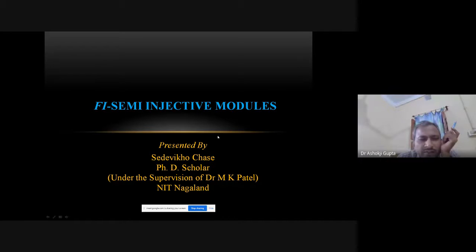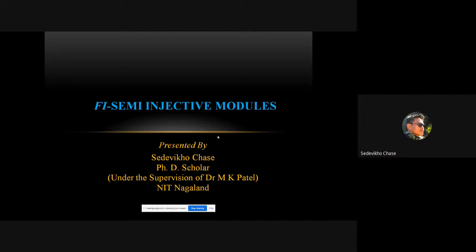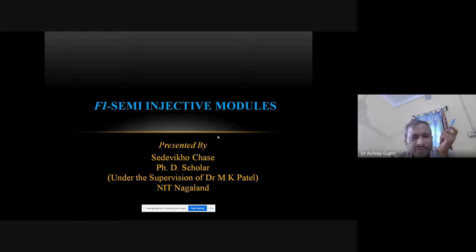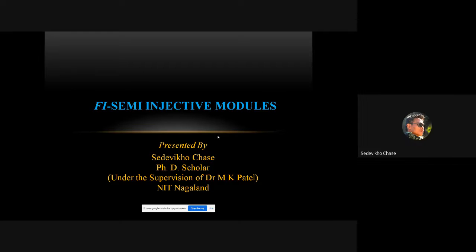First thing is that your title is written as something different: projective modules over commutative Noetherian graded ring. This is different from your topic. I submitted this one only, maybe some errors occurred.